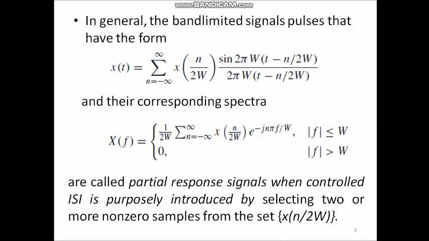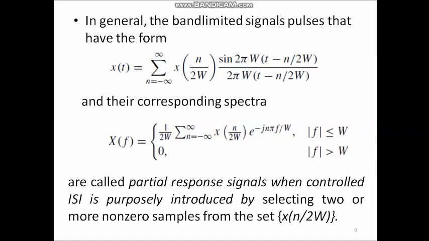signals. So, these two equations are called partial response signals when controlled ISI is purposely introduced by selecting 2 or more non-zero samples from the set x(n/2W). Here the set x(n/2W) is a collection of samples. So, here we need to consider specific values for duobinary and modified duobinary signalings. So, the signals which are designed using this equation,